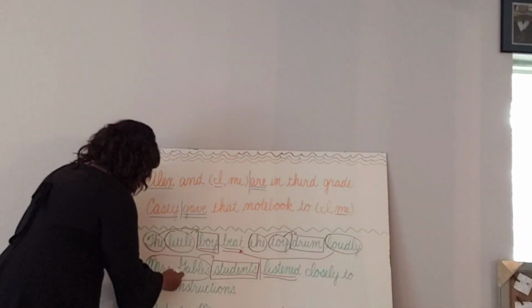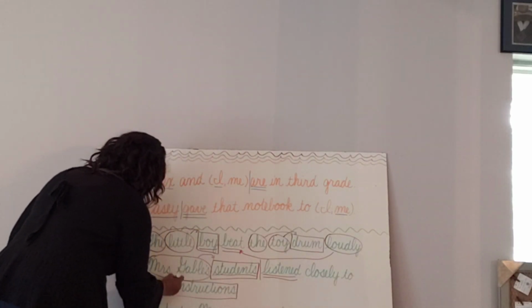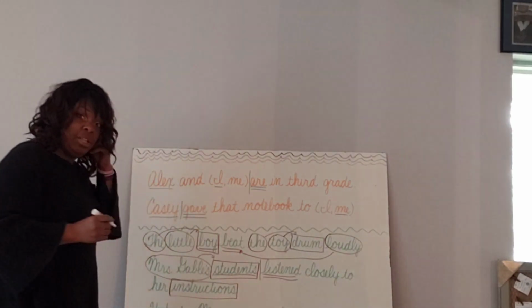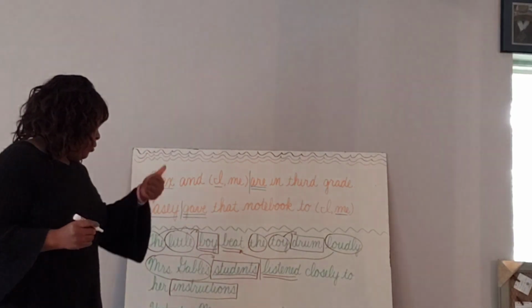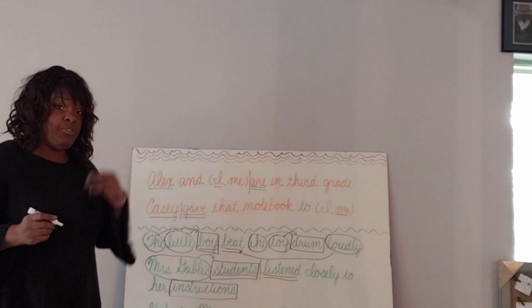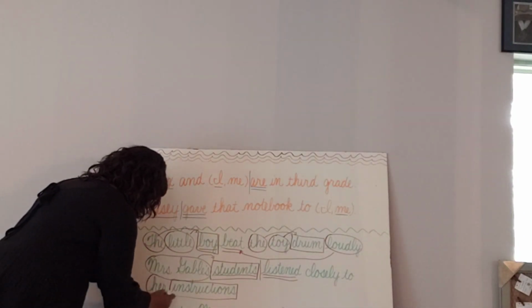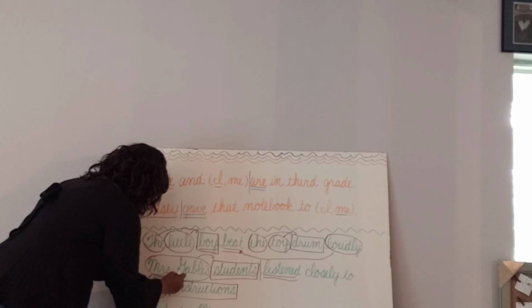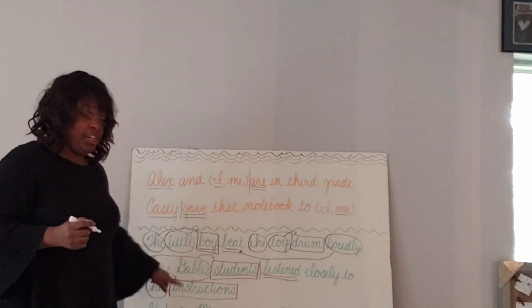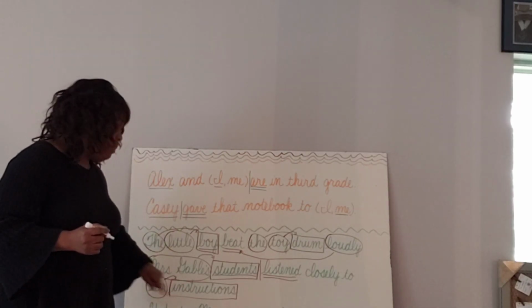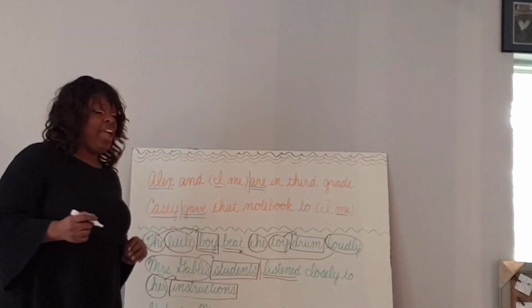Now, instructions is another noun. So we put a box around instructions, a long one, okay? Is there anything that gives which one, what kind, how many, or whose for that? Yes, her. Whose instructions? Not his instructions, not another teacher's instructions, but her instructions. So her is describing instructions. And then to, we haven't learned about yet.